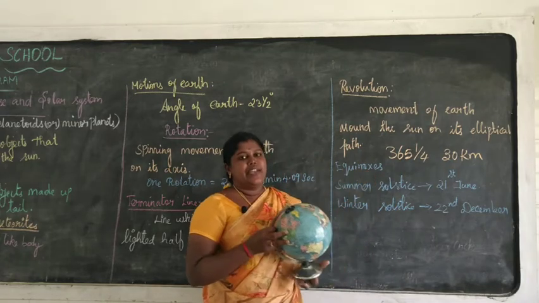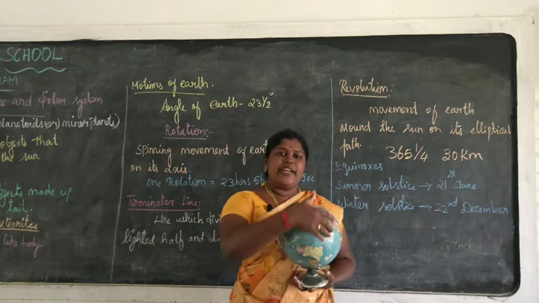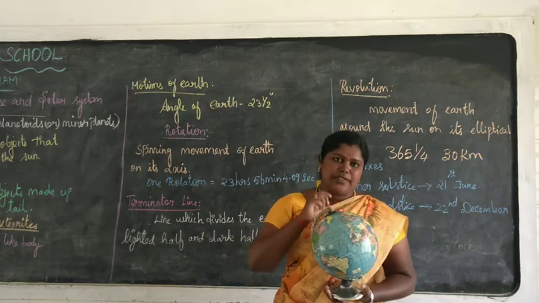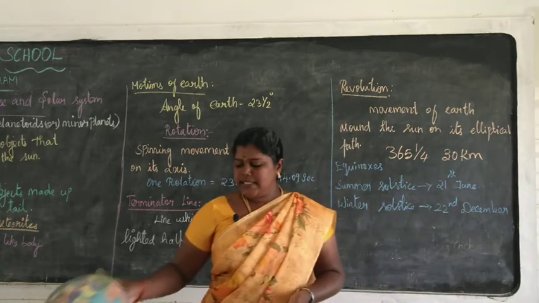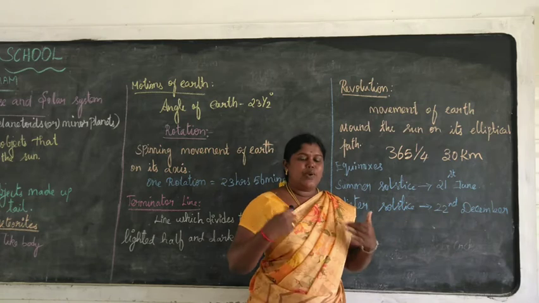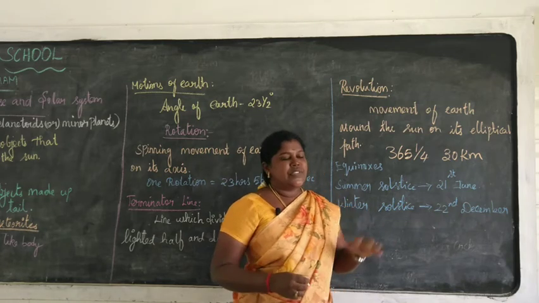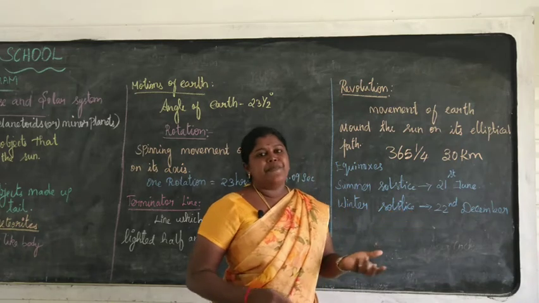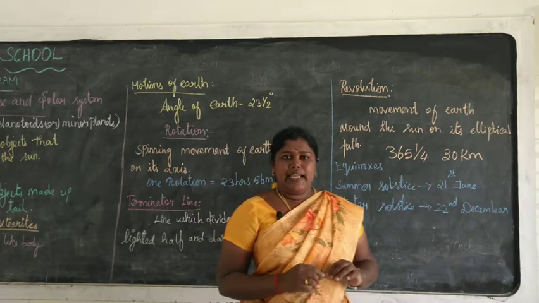The days on which the equator directly faces the sun are the equinoxes, that is 21st March and 23rd September. On these 2 days, the day and night will be equal.